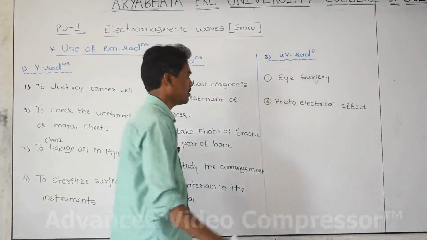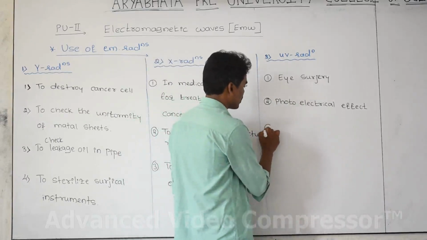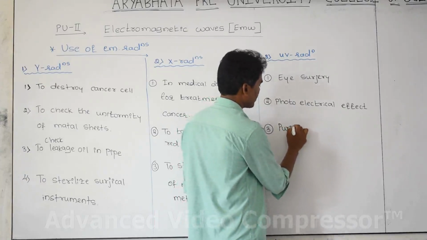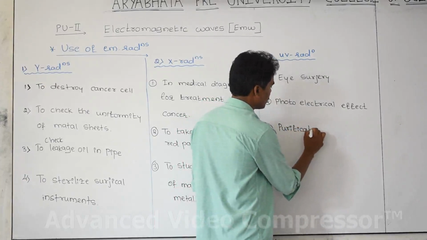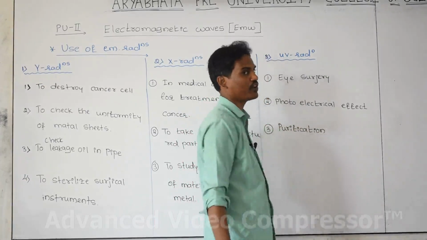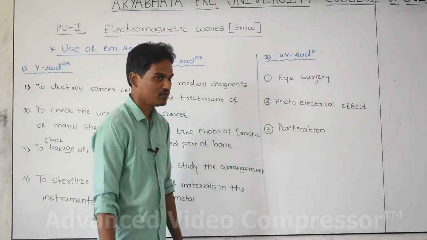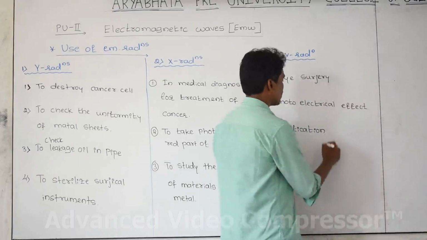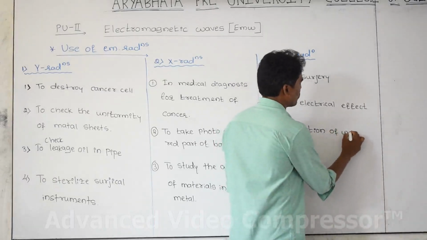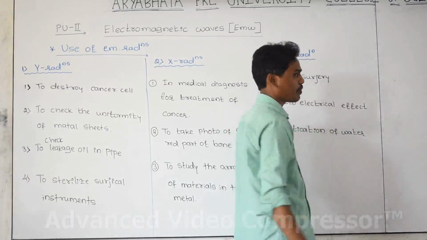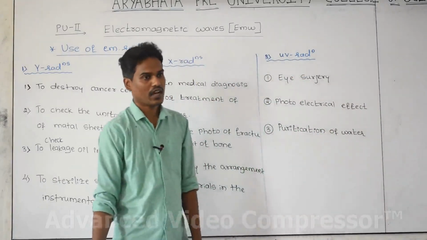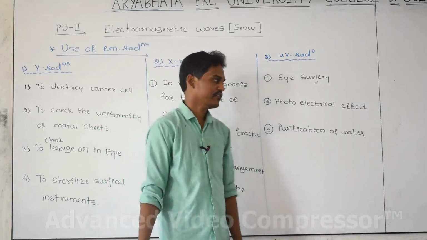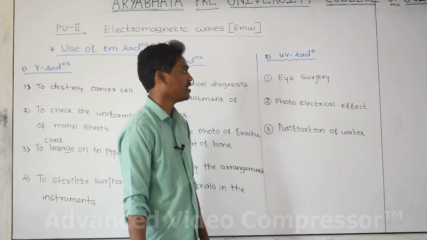And the third one: what is the use of ultraviolet radiation? That is purification of water. You might have heard the name UV purifier, AquaGuard. Many water purifier machines you are buying. In that technology, which radiation are we going to use? Ultraviolet, for purification of water, because inside the water there are many bacteria or microorganisms. To remove all the microorganisms which are present in the water, which radiation are we going to use? The ultraviolet radiation.